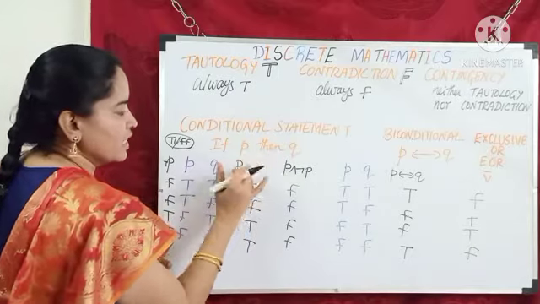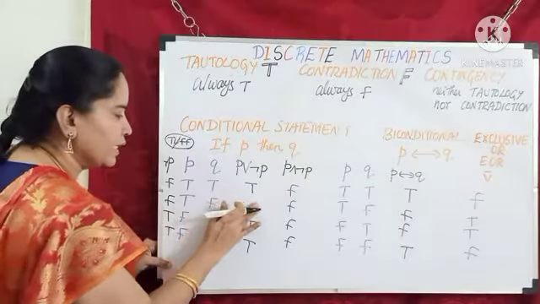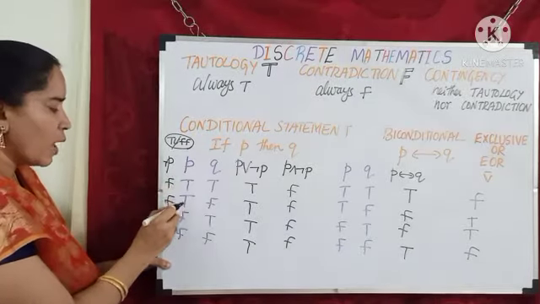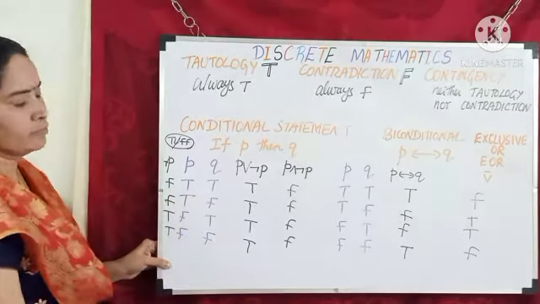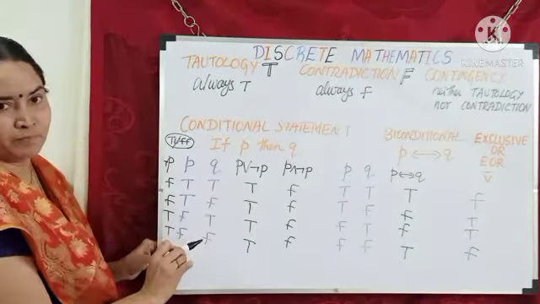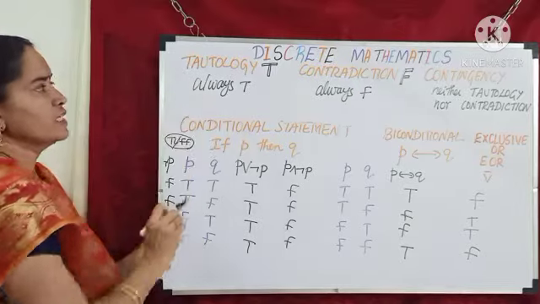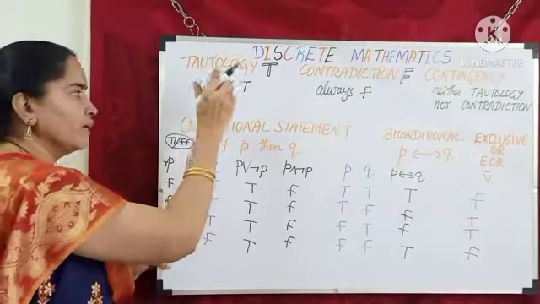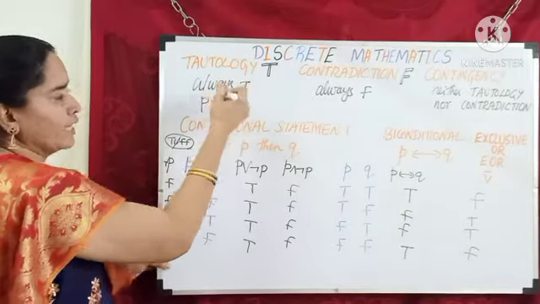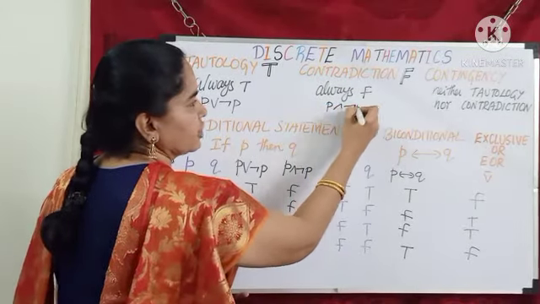Suppose my question is P or negation P. Even if one T is there, my answer is T. So for P or negation P, all the values are T. Such a statement I call a tautology. So tautology tells me the truth value is always T. One example I can give is P or negation P. For contradiction, I will say P and negation P.